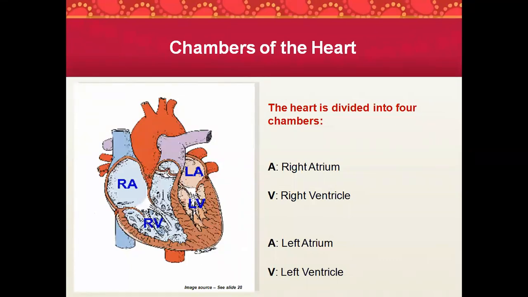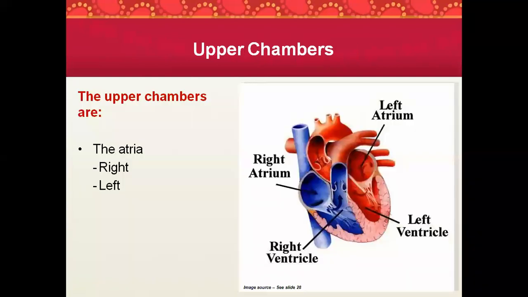Now, chambers of the heart. There are 4 chambers: the right atrium, the right ventricle, the left atrium, and the left ventricle. Your inferior vena cava and superior vena cava collect all the deoxygenated blood and drop it at the right atrium.